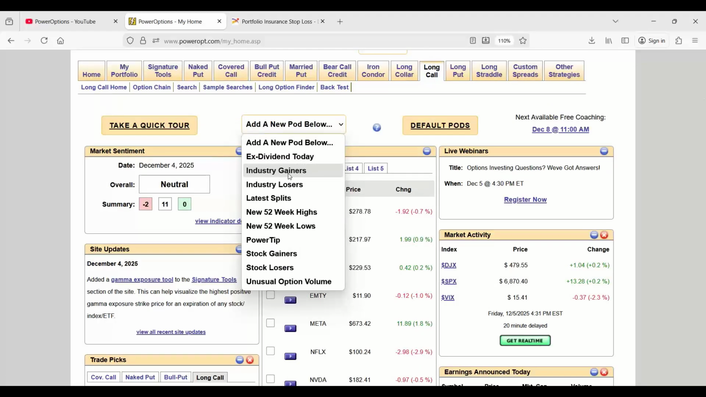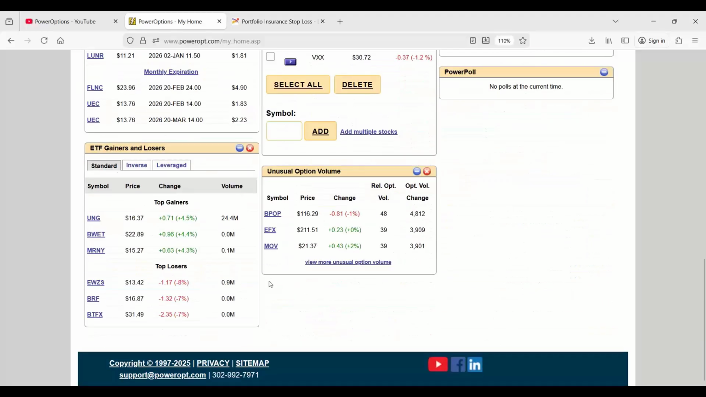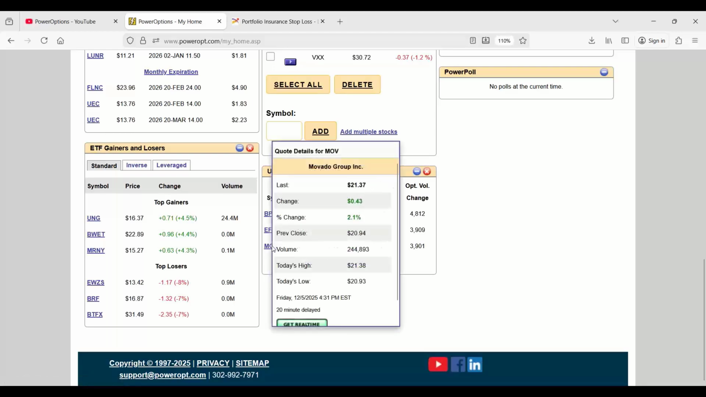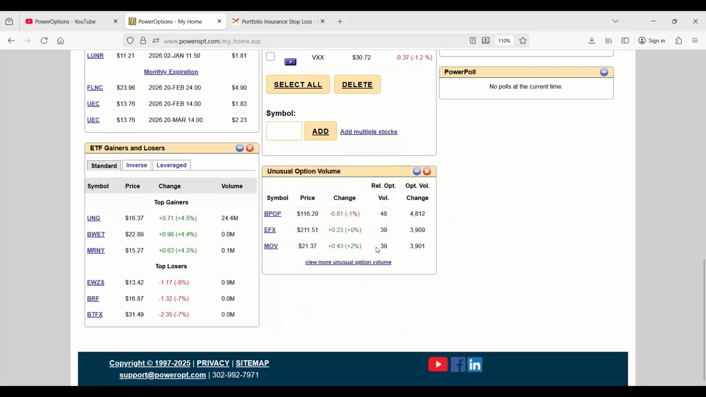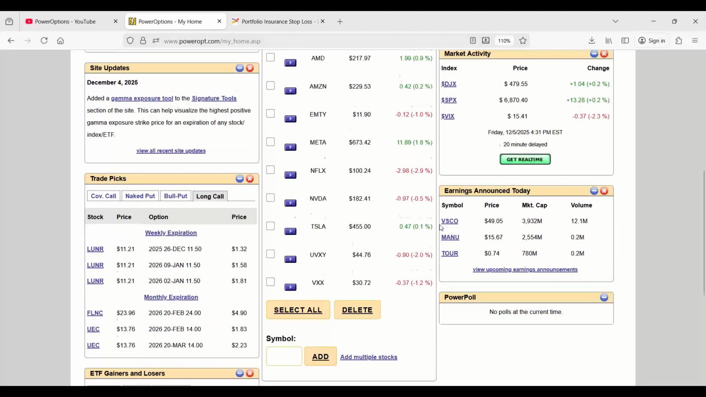But I could do that directly. What's my biggest industry gainers? What's my industry losers? Latest splits, stocks hitting new 52-week highs, new 52-week lows, stock gainers, stock losers, unusual option volume as well. That's an interesting one. So we see here BPOP has an option volume change of 4812, a relative option volume of 48%, EFX 39%, MOV, Movado Group, interesting, 39% at 2137. So just some ways to customize the tools for what you like to see when you first log into the market.